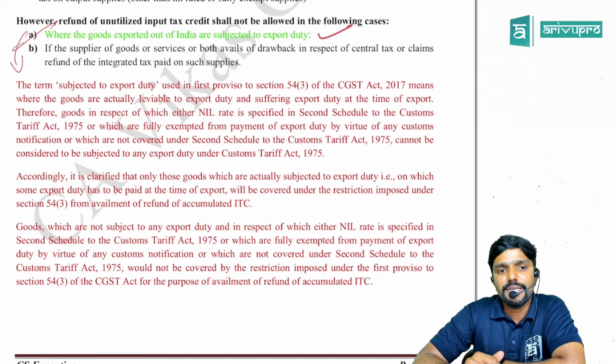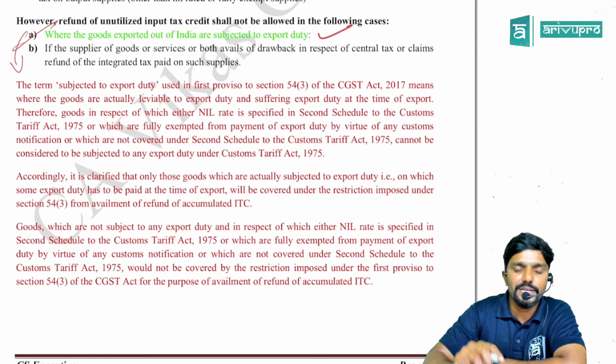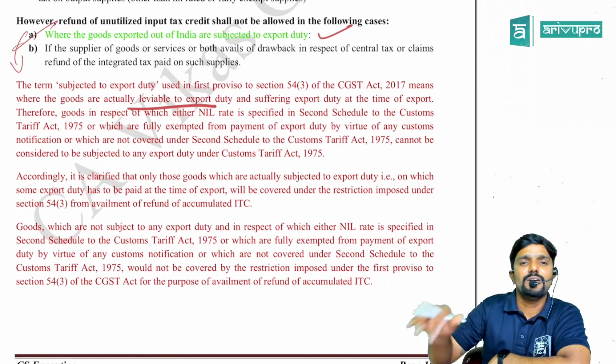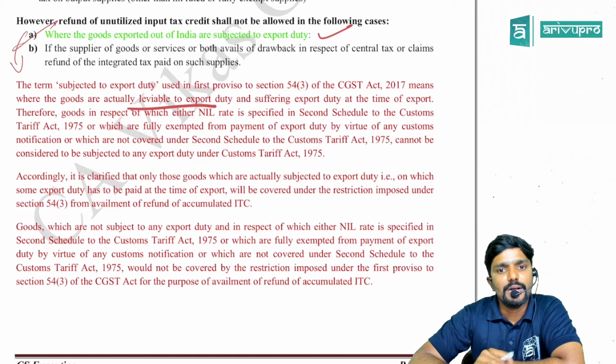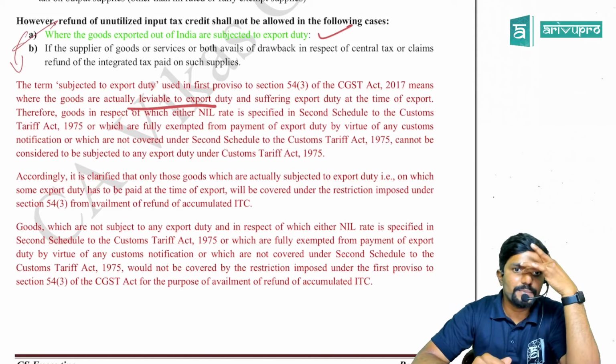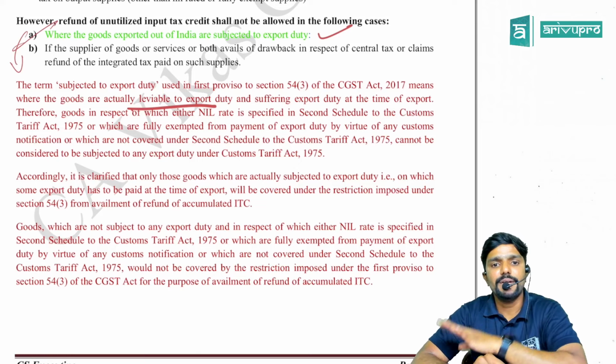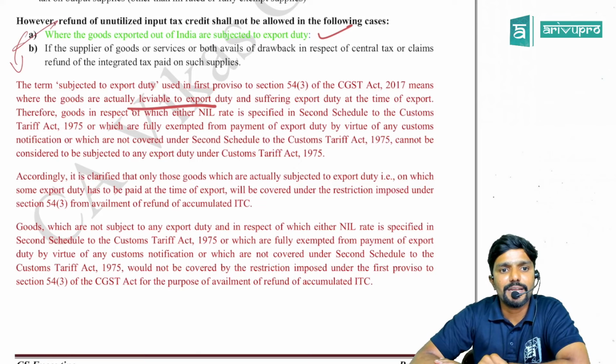The term subjected to export duty used in first proviso to section 54 subsection 3 of CGST Act 2017 means where the goods are actually leviable. Actually leviable means your export duty is applicable, you are liable to pay it, and suffering export duty at the time of export. Therefore, goods in respect of which either nil rate is specified in second schedule of the Customs Tariff Act.